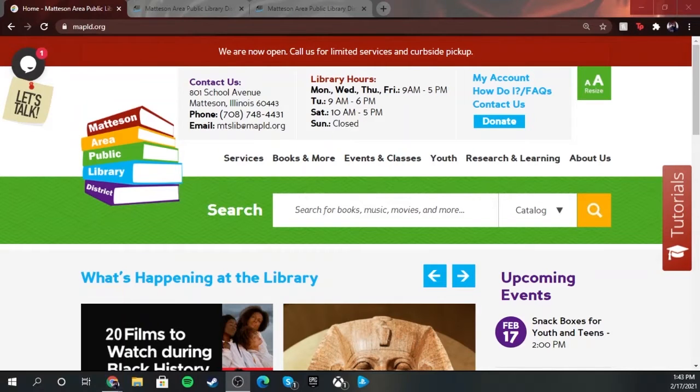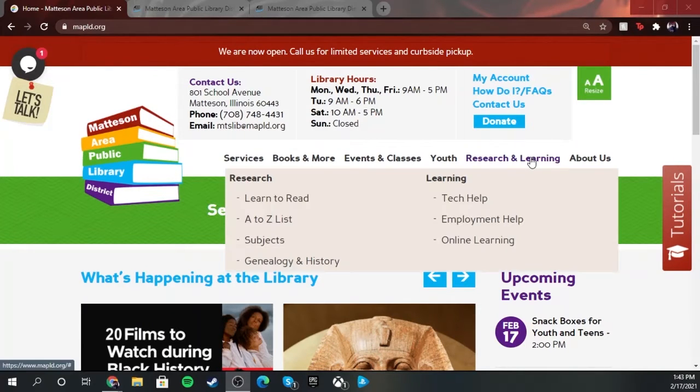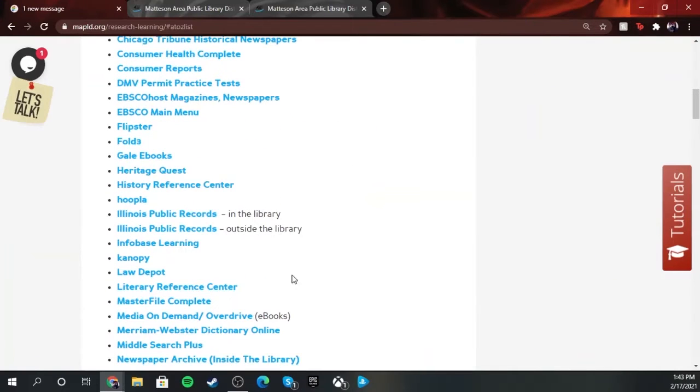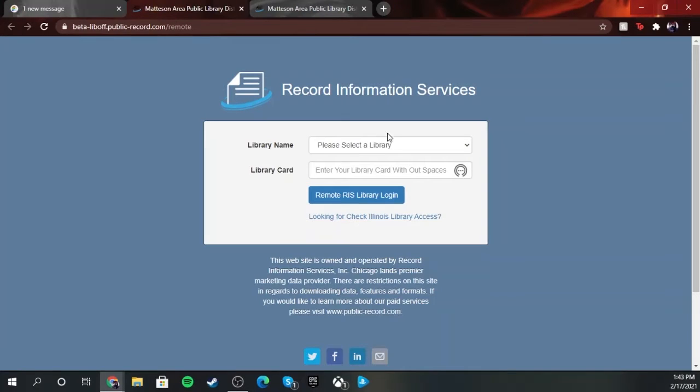As always, we're going to start off at our library's homepage, www.mapld.org. We're going to go to Research and Learning, A to Z list. We go down to Illinois Public Records. Make sure you click outside the library so you can actually click on the right one. Once you click on it, it's going to send you to here.